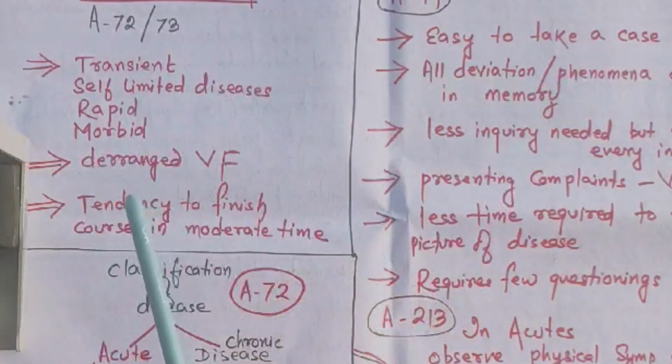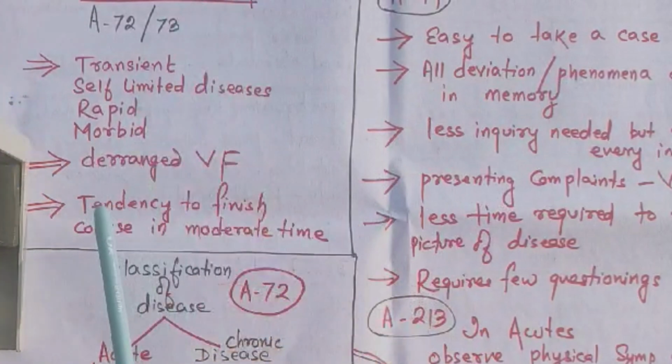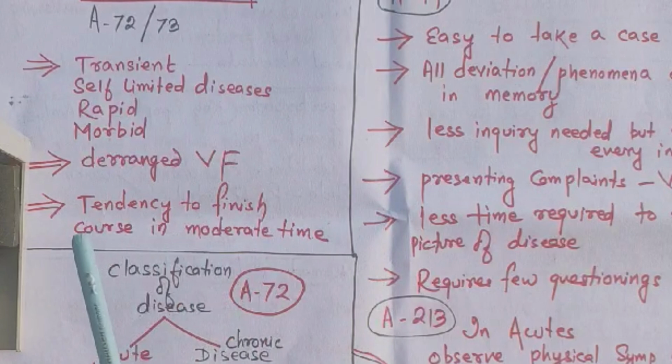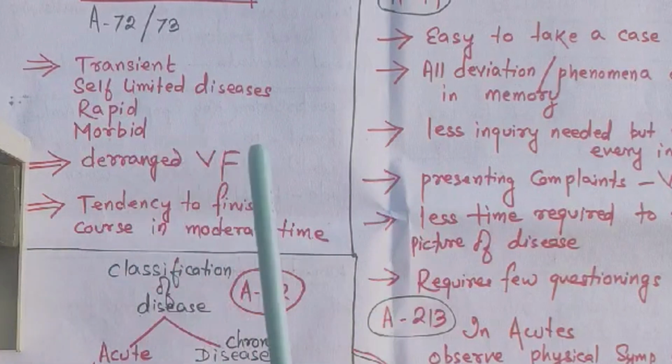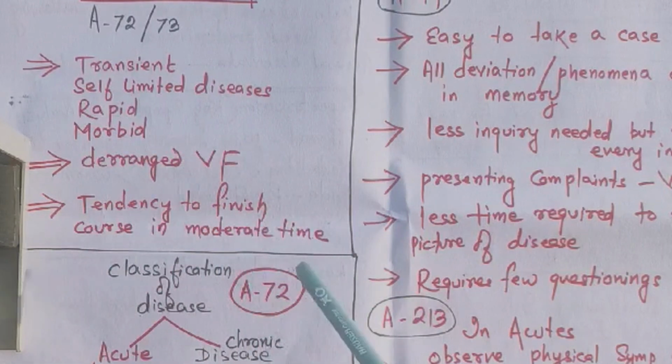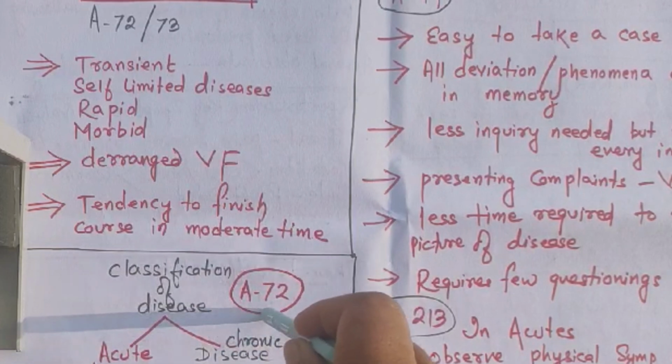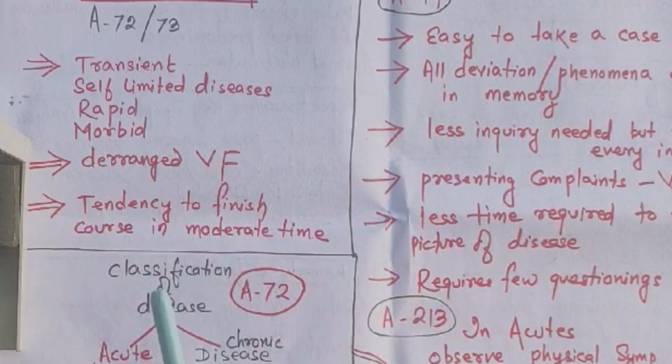Now, what is the tendency of acute disease? Tendency to finish its course in moderate time. It may be less, it may be more, but actually in moderate time. It finishes itself in moderate time. Now, if you see the classification of disease, this was given by our master Hahnemann, aphorism 72. He classified mainly diseases into two types. One is acute disease, one is chronic disease. In acute disease also, further classification is individual and collective.